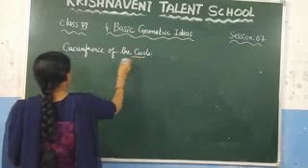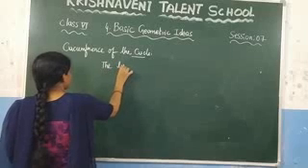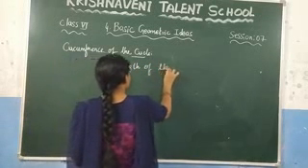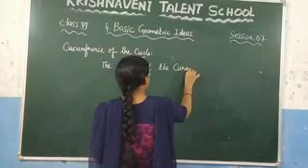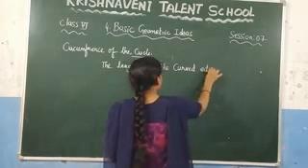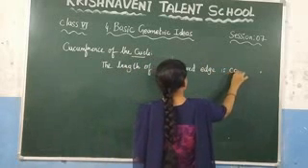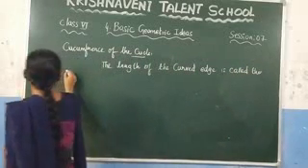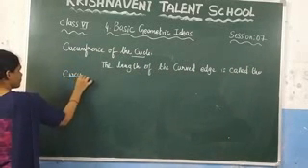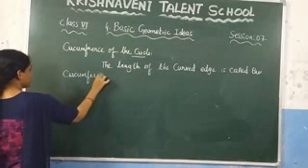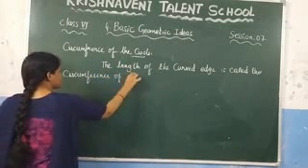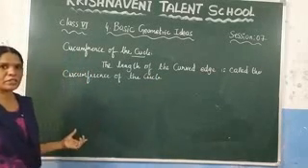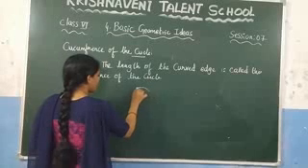What is the circumference of the circle? The length of the curved edge is called the circumference of the circle. Right? And after that, let us draw one circle.